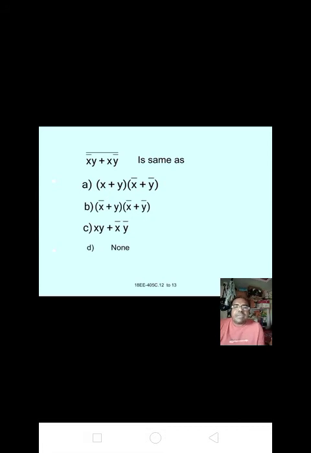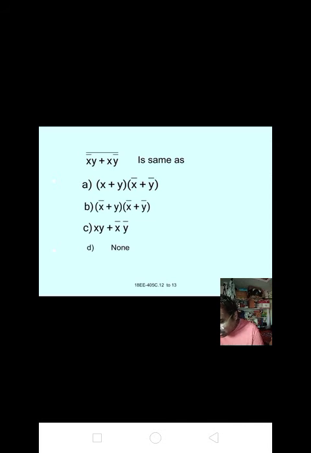The options: A, (x plus y) into (x bar plus y bar). B, (x bar plus y) into (x bar plus y bar). C, xy plus x bar y bar. D, none. Here we want to simplify it. x into x bar plus x into y plus x bar into y bar plus y into y bar, that equals xy plus x bar into y bar.